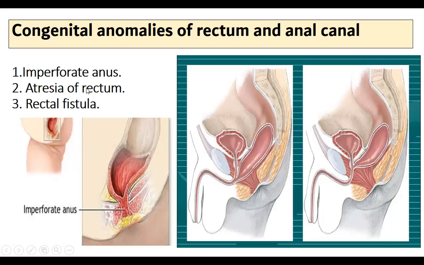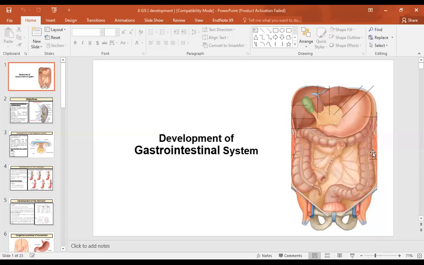And the second is the atresia of the rectum. Sometimes instead of in the anal canal, it might be higher up in the rectum. It is called atresia of the rectum. And sometimes in rectal fistula, the fistula develops from the rectum into different parts, maybe into the urethra, as we can see in this picture. So these are some of the congenital anomalies of the rectum and the anal canal.